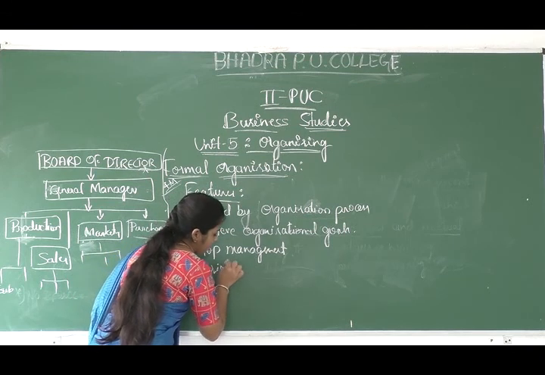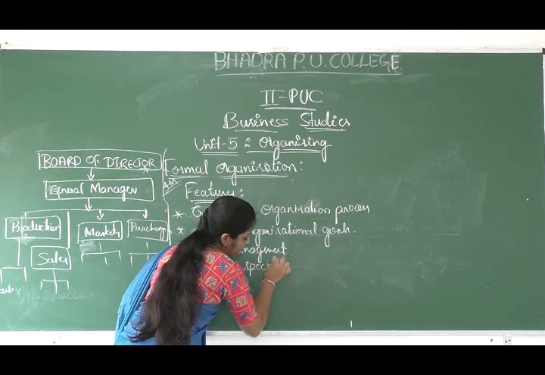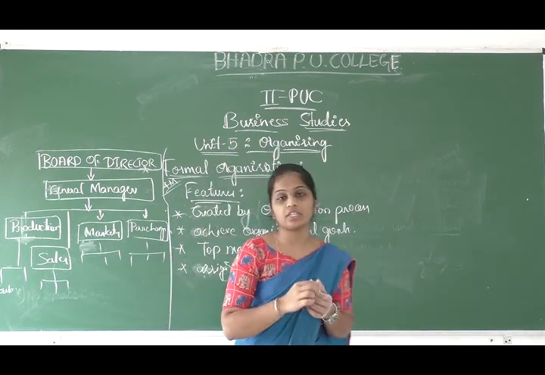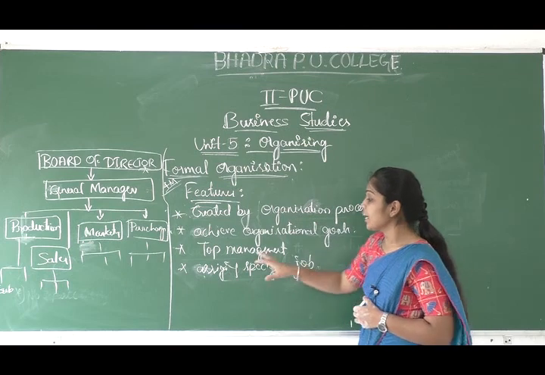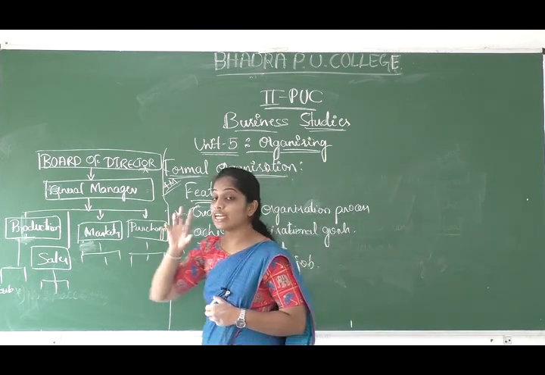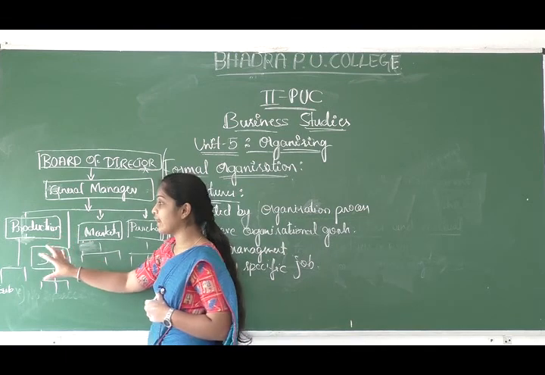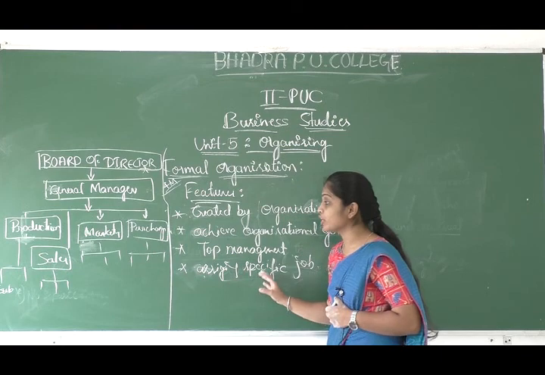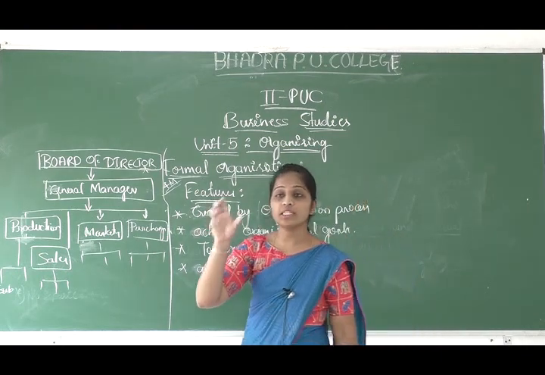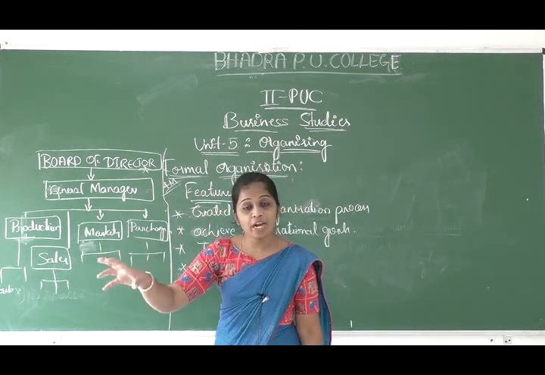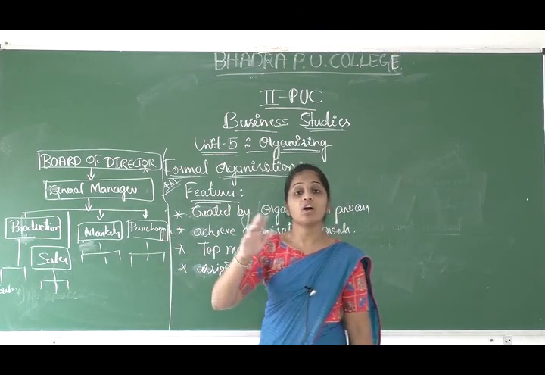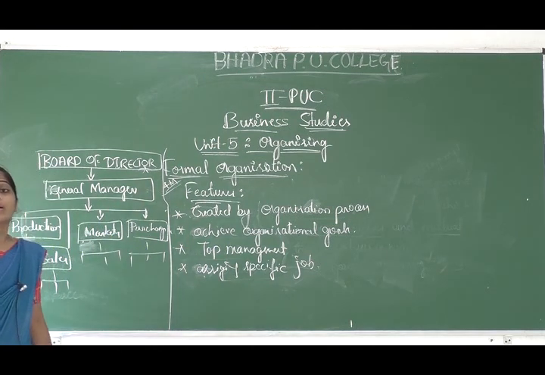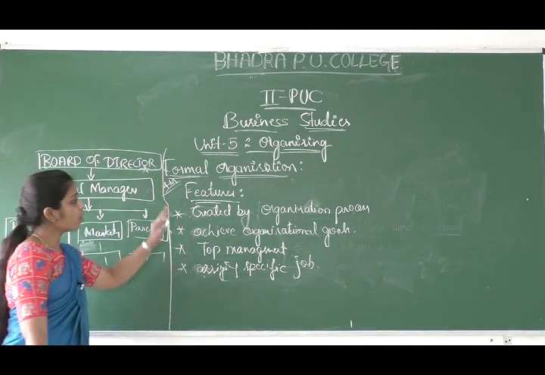For each individual we assign a particular job, according to their qualification, capacity and capability.